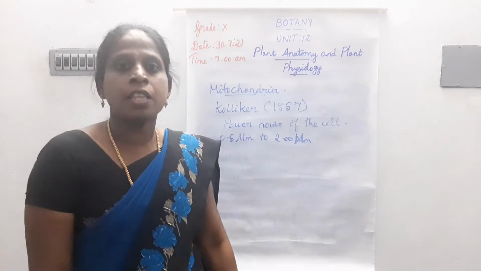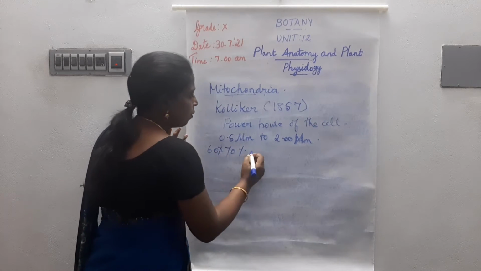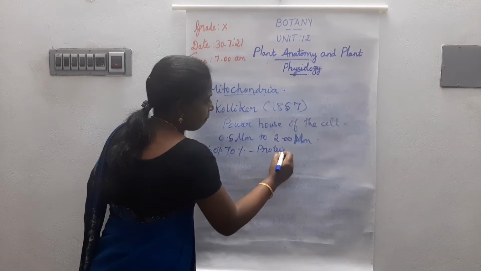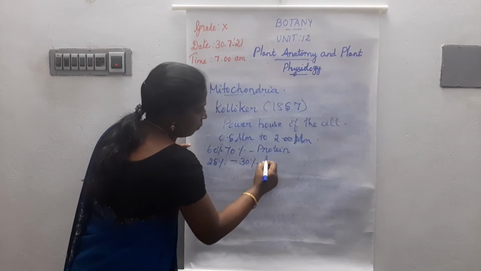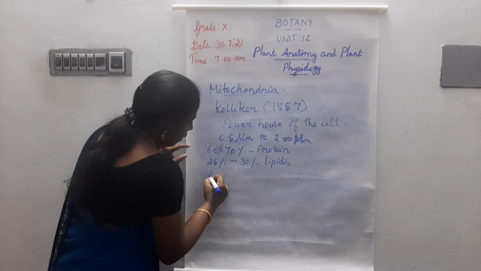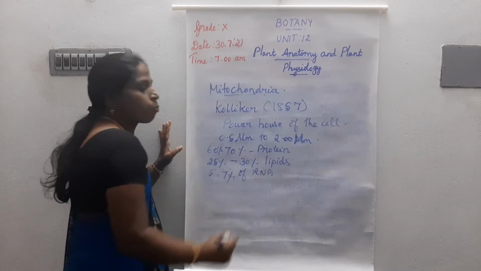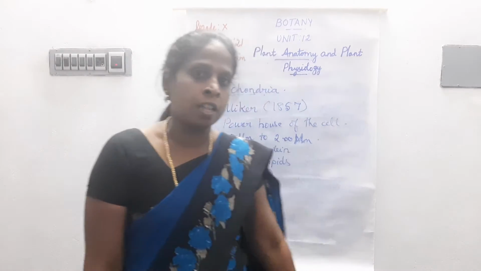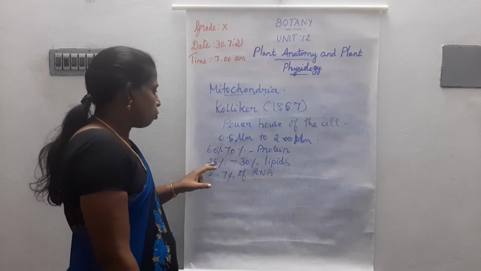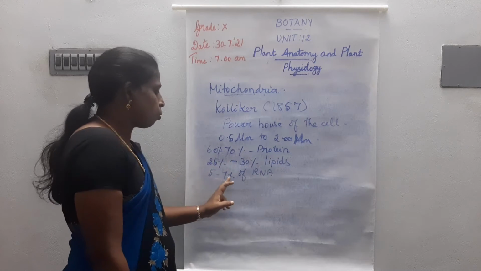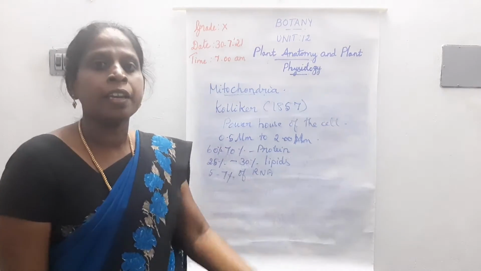A mitochondrion consists of 60 to 70 percent of protein, 25 to 30 percent of lipids, 5 to 7 percent of RNA, and a small amount of DNA and other materials.